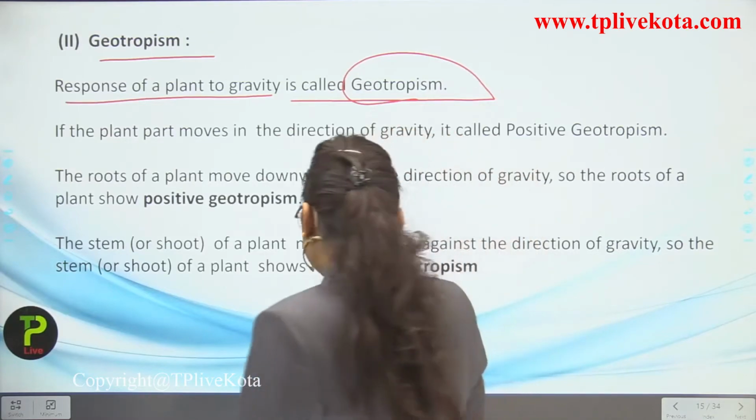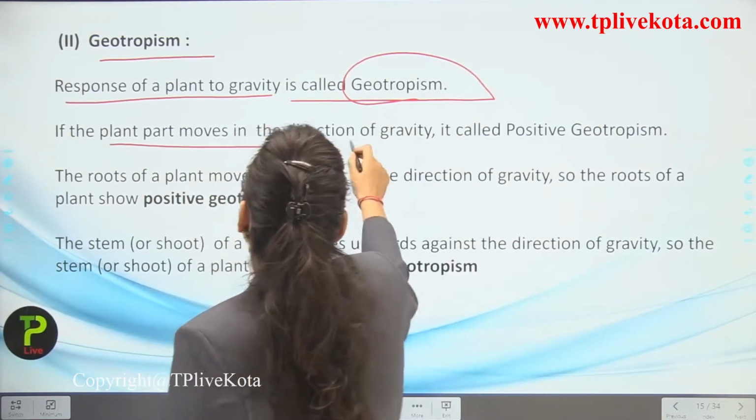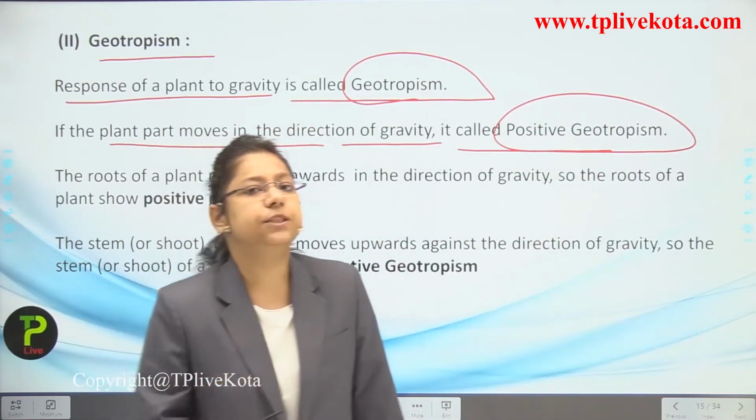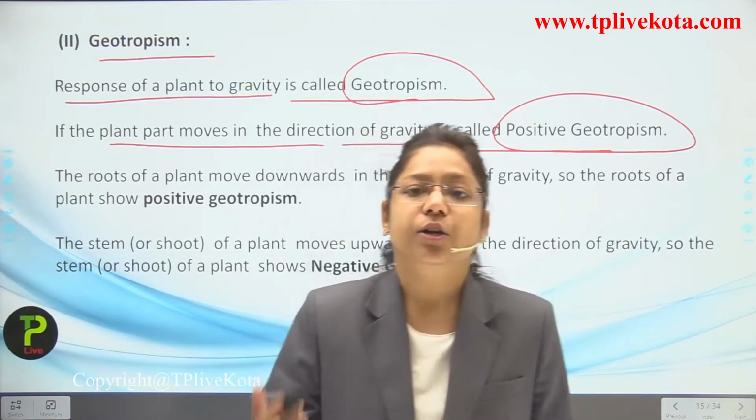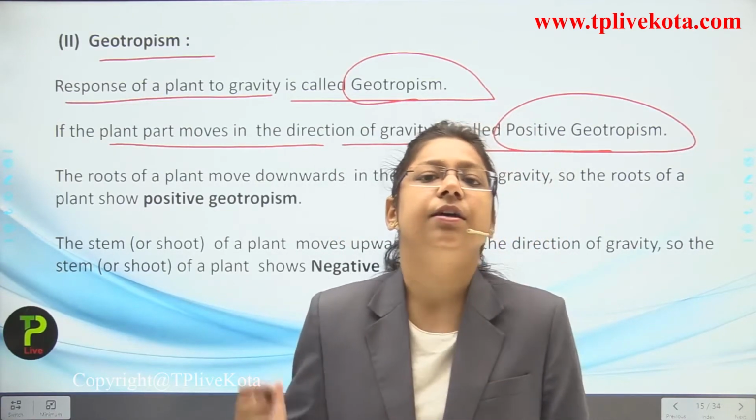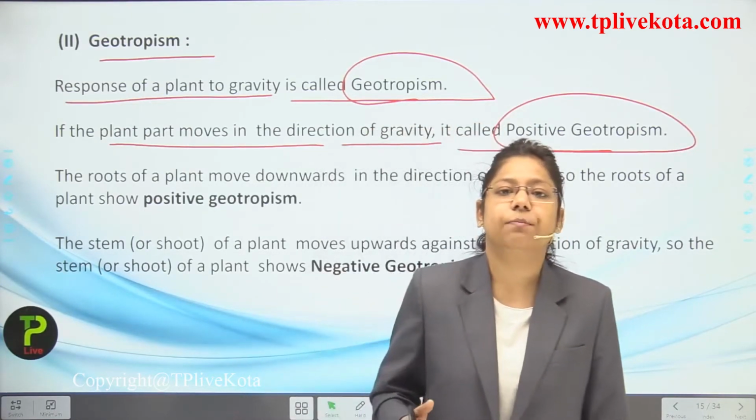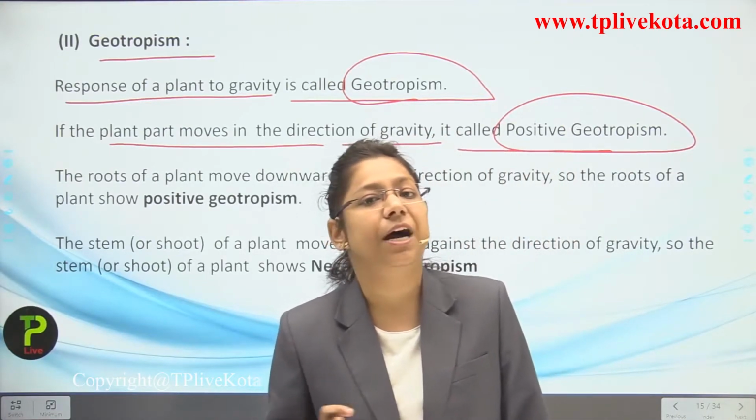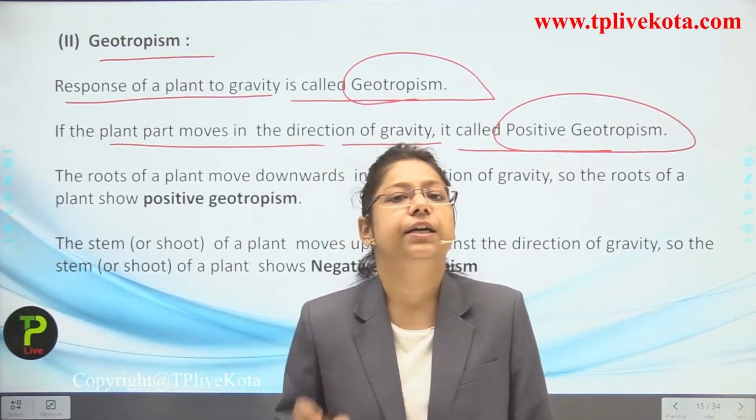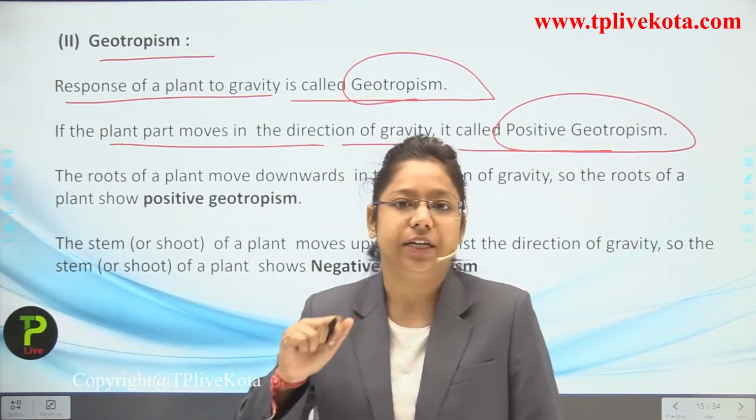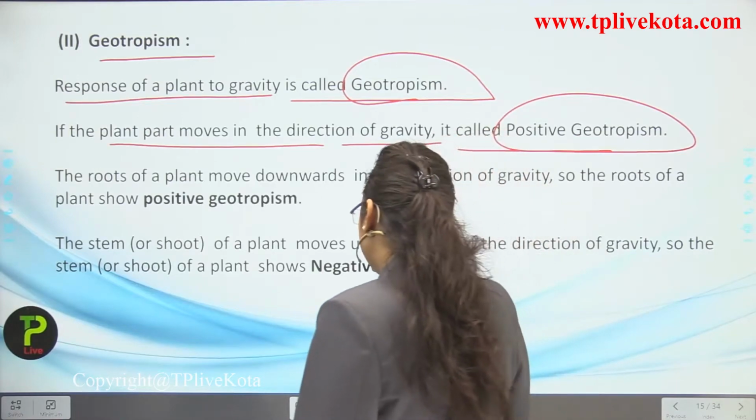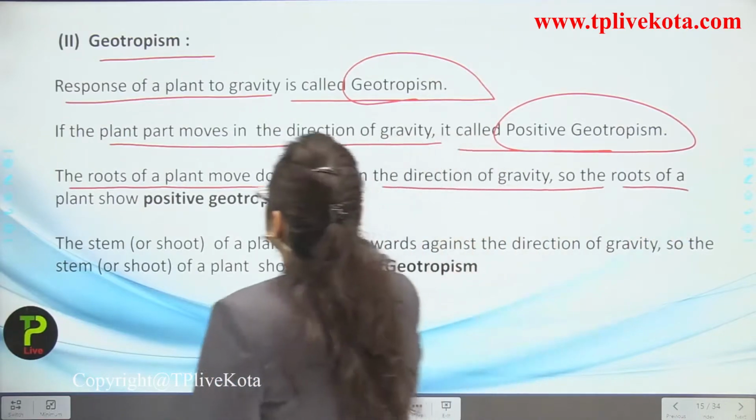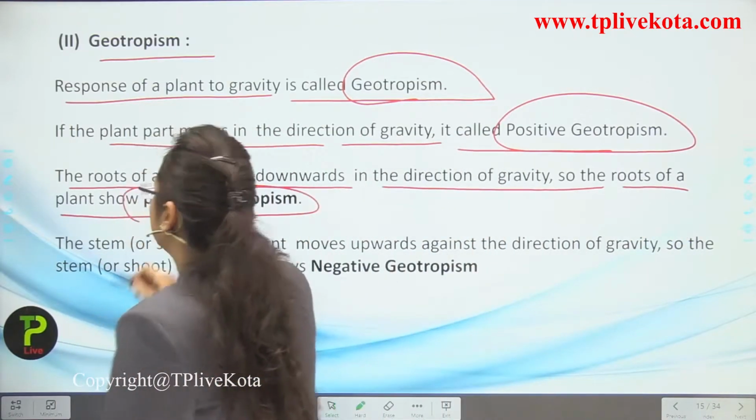Okay, now if the plant part moves in the direction of the gravity, it is known as what? Positive geotropism. They are moving towards the gravity, like the root parts are growing towards the underground, so this is known as what? Positive geotropism. But the aerial parts are not going towards the gravity, they are growing against the gravity, so it is facing the negative geotropism. So the roots of the plant move downwards in the direction of gravity. The roots show the positive geotropism.